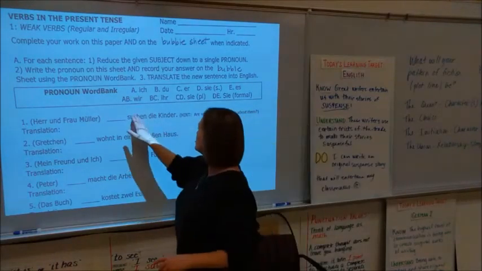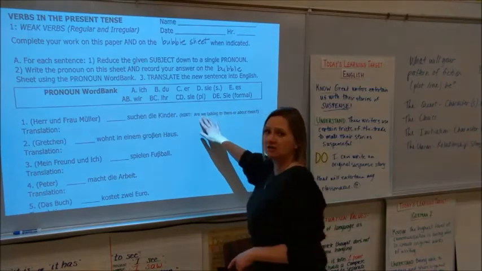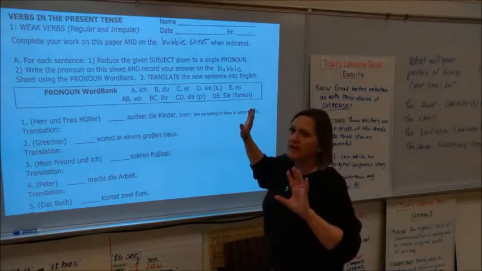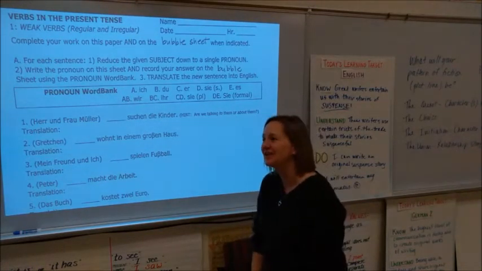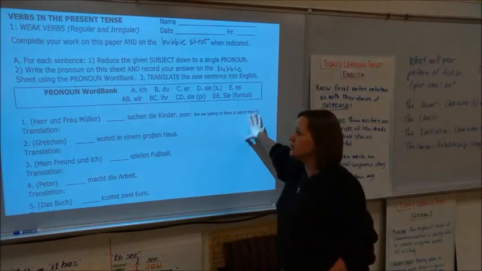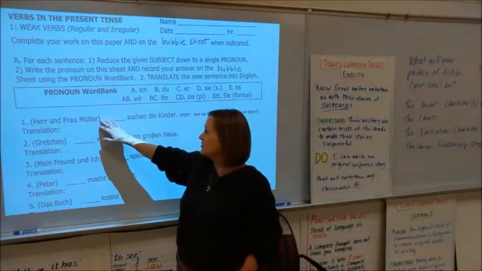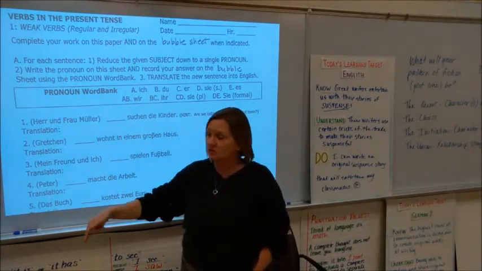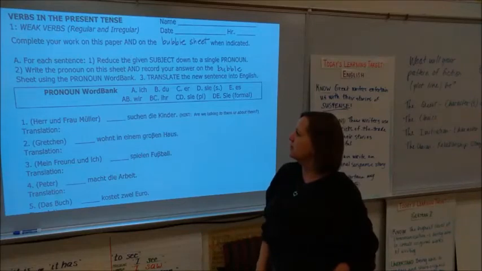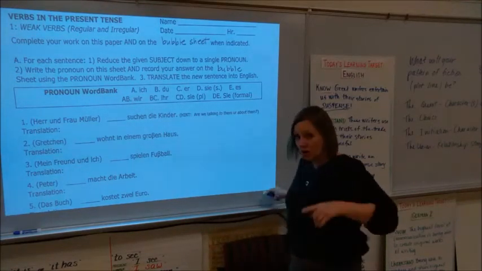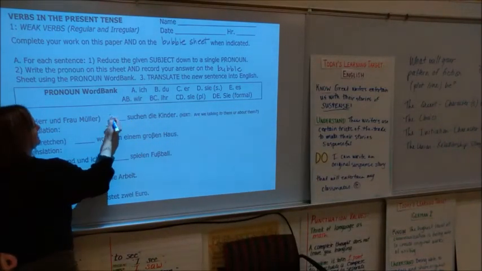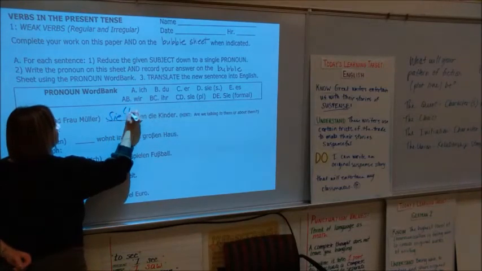So we've got blank, suchen die Kinder. Hint, are we talking to them or about them? Answer, we're talking to them. No, answer, we're talking about them. So instead of saying Herr und Frau Müller suchen die Kinder, which you can see is a good cognate for Mr. and Mrs. Müller are seeking the children, I want to say they are looking for the children. Herr und Frau Müller, they are looking for the children. So my answer will be this. I need to put in the word sie meaning they. So you might even want to just put in parentheses that you're doing they.